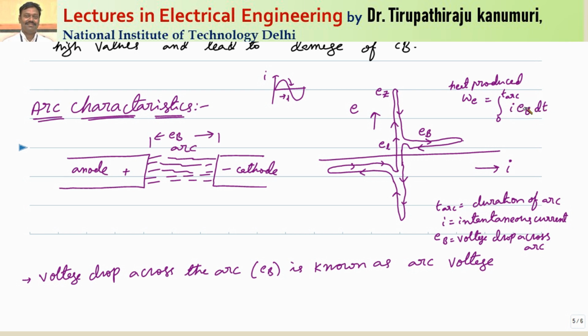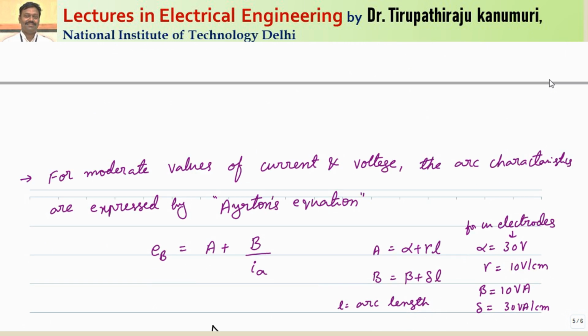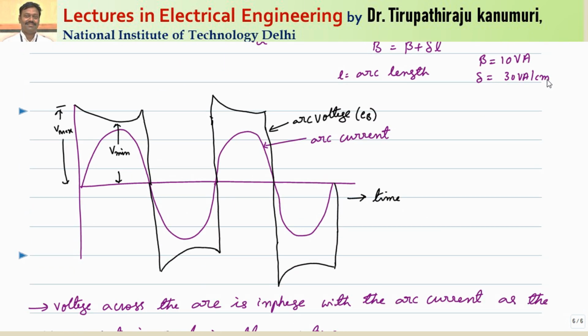So this will go on producing heat. So this heat will go on increasing, and if you want to see the curve between the voltage and current, it will be like this. Whatever was explained there, the same thing I am telling. When the current is equal to 0, the voltage is at maximum. So it will reach some minimum value, mentioned as VL, and let us take the higher value as V max. It will reach the minimum value, and then at current 0 again, when the current goes negative, suddenly it will reach the negative maximum, again decreasing.